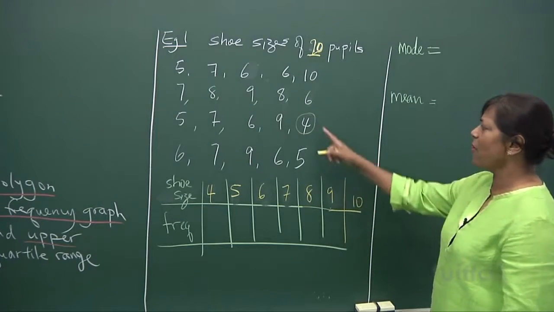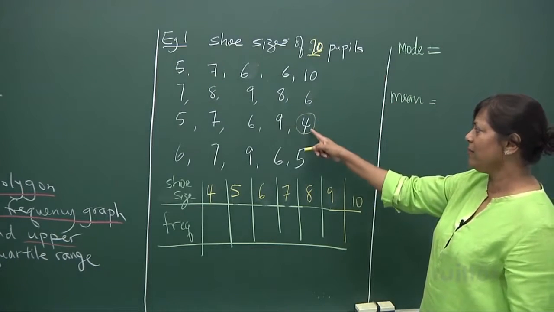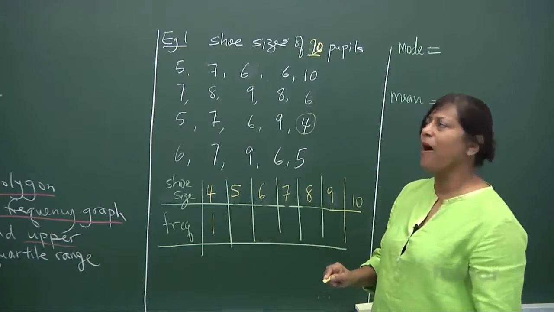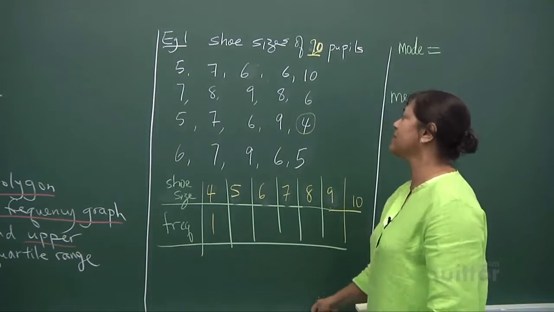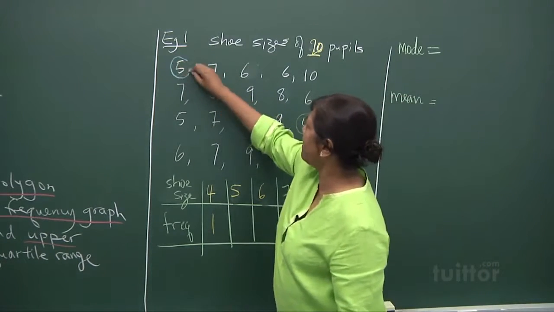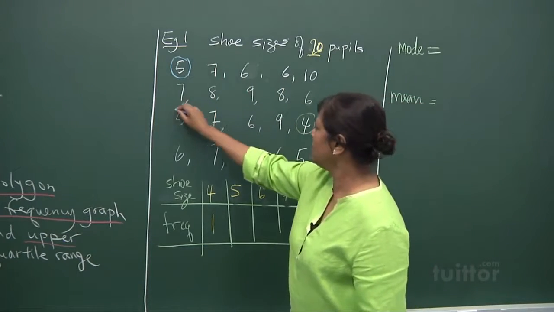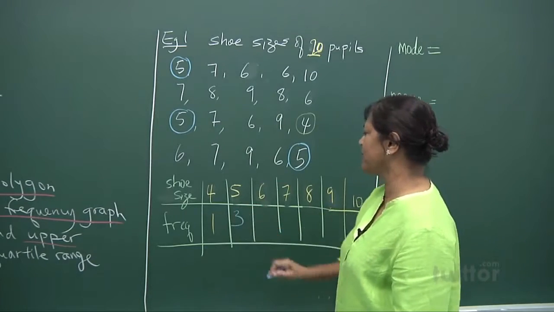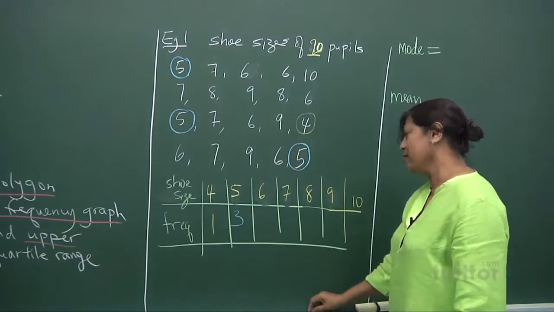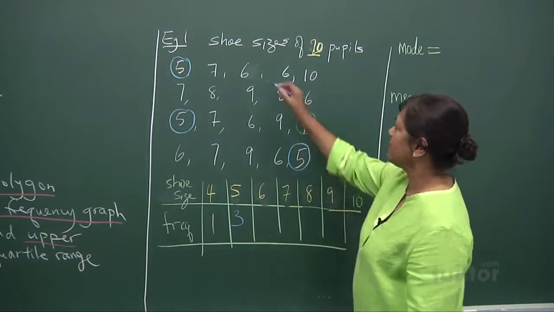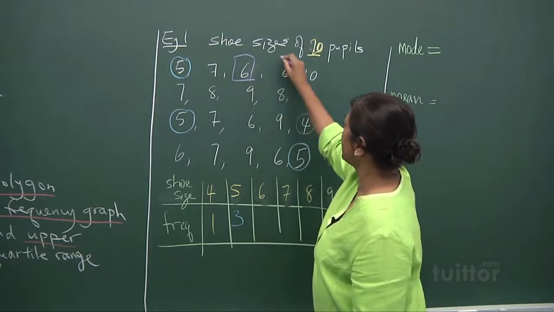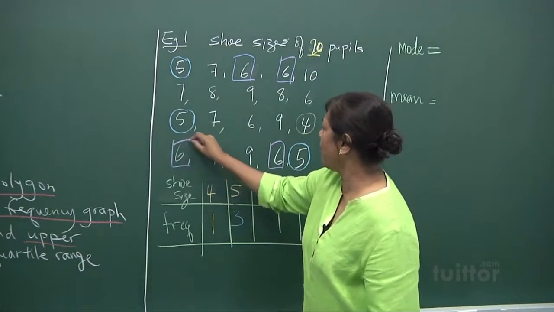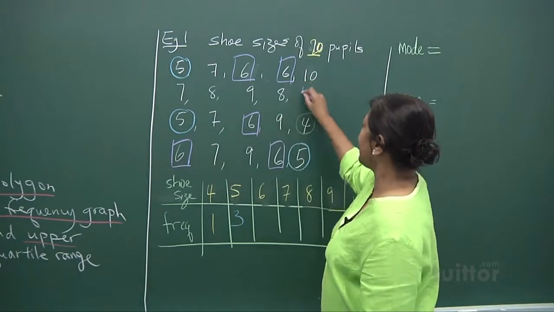Size 4, we have one little foot there. In size 5, there are 3 of them. Size 6, 1, 2, 3, 4, 5, 6.